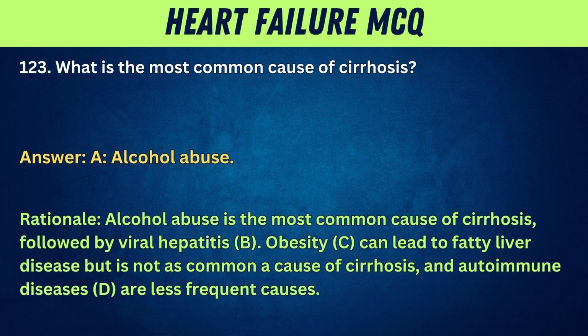Rationale: alcohol abuse is the most common cause of cirrhosis, followed by viral hepatitis, B. Obesity, C, can lead to fatty liver disease, but is not as common a cause of cirrhosis, and autoimmune diseases, D, are less frequent causes.